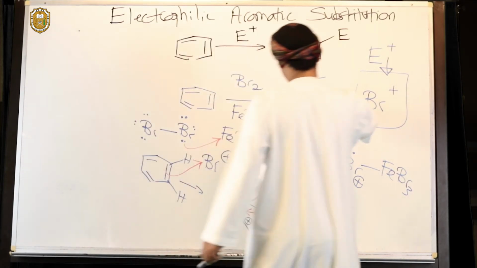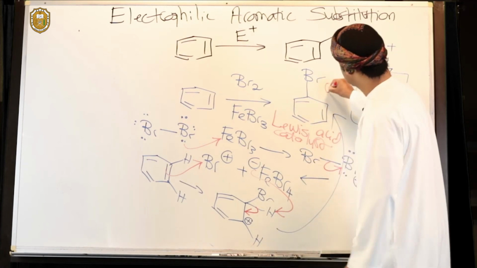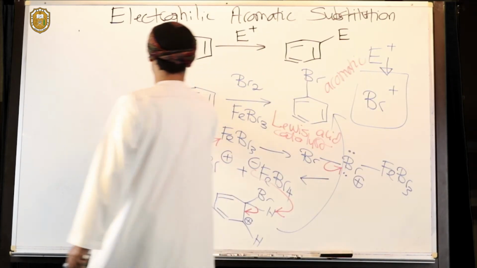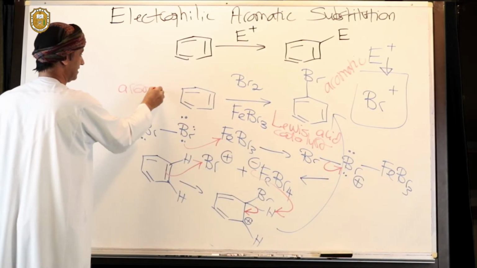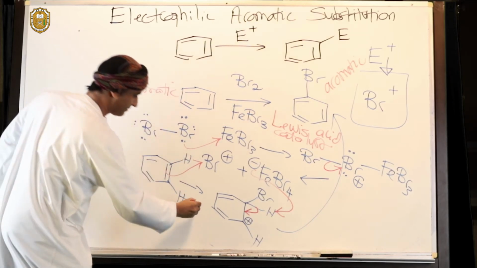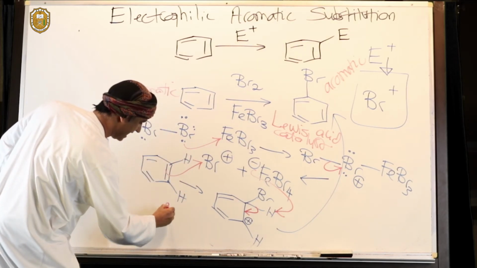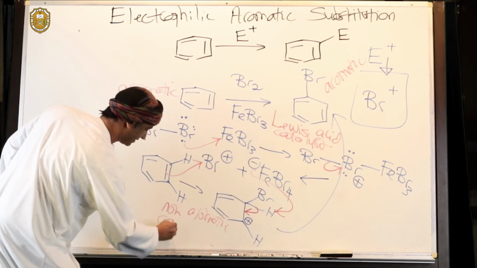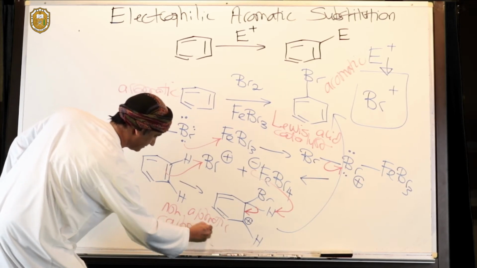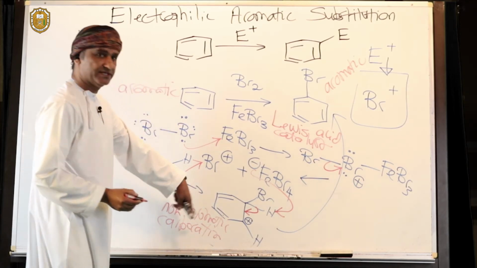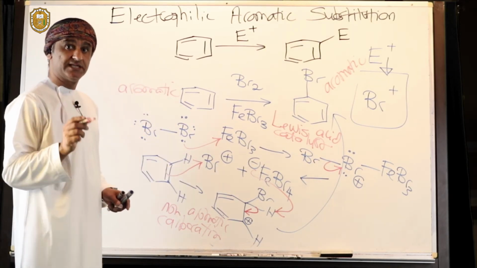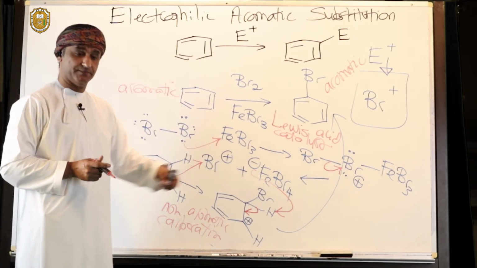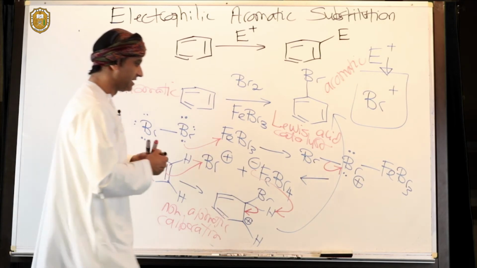And if you look at this product, it's actually aromatic. So this is aromatic, and of course benzene itself is aromatic. But this carbocation is non-aromatic. This non-aromatic carbocation regains aromaticity, and since this is supported by thermodynamics, this second step is actually fast. So this is a fast step.